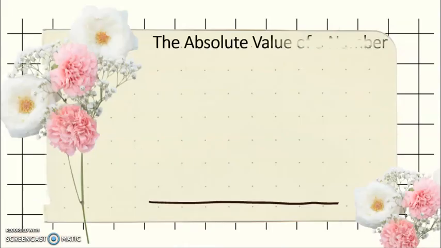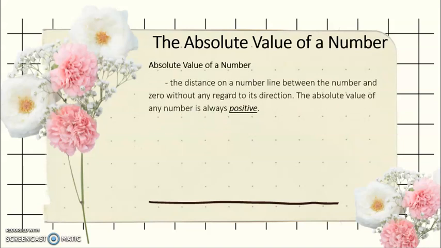So the absolute value of a number. What is an absolute value of a number? It is the distance on a number line between the number and zero without any regard to its direction. So buot silingon, ang absolute value of a number, amo ni siya ang kalayuon sa number line sang isa ka number sa zero without any regard to its direction, meaning bisan sa right siya or sa left siya.